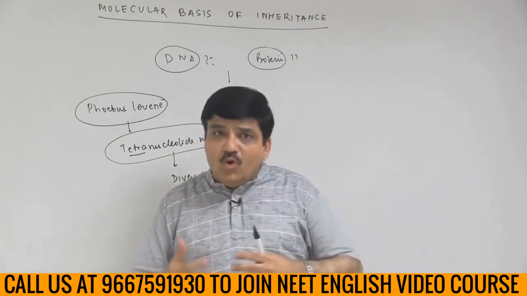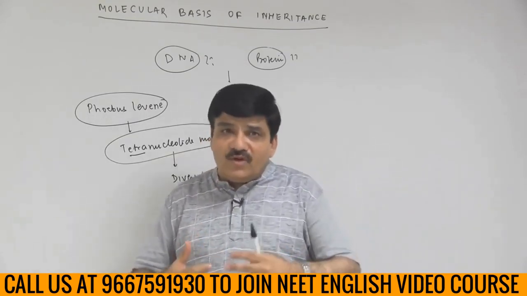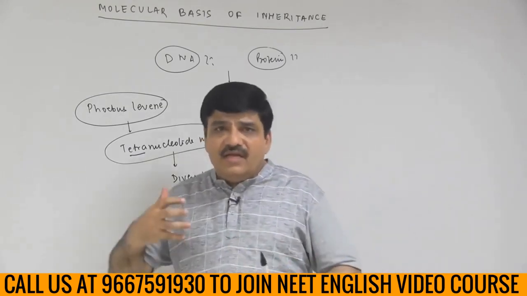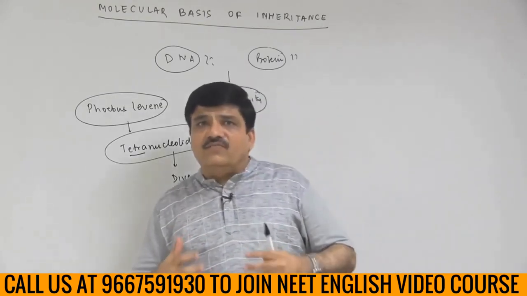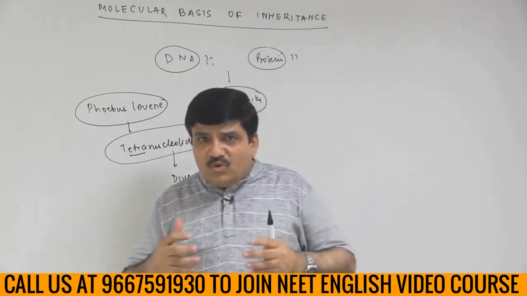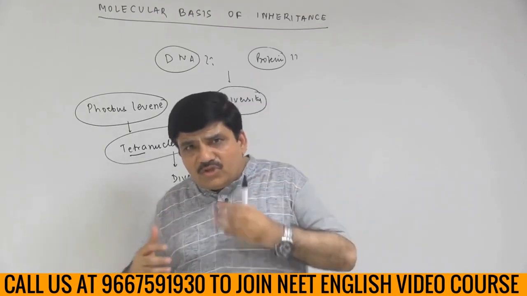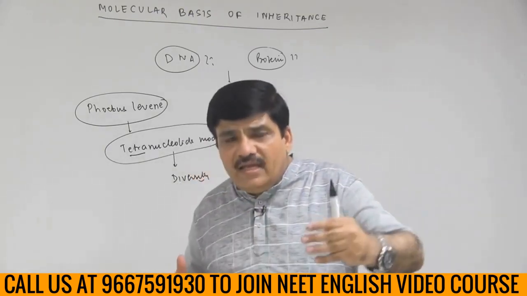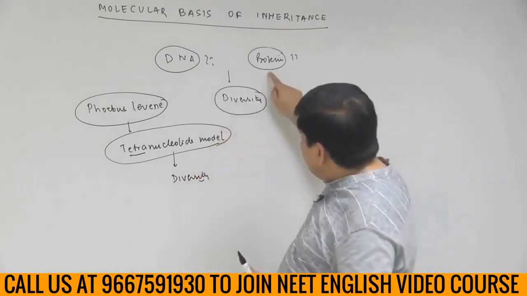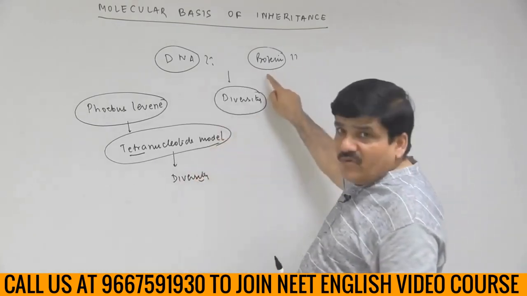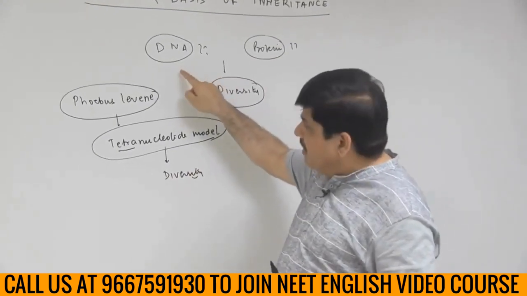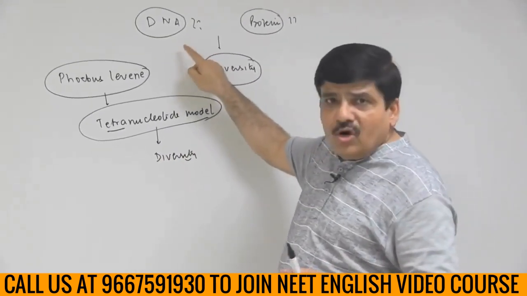And protein is also responsible for the structure of the organism, and hence we can easily explain the diversity in the structure of living organisms as well. So I hope I have been able to push the point absolutely clearly that this is why there was this confusion: we knew at that time that protein is very diverse, and we were not absolutely sure whether DNA has diversity or not.